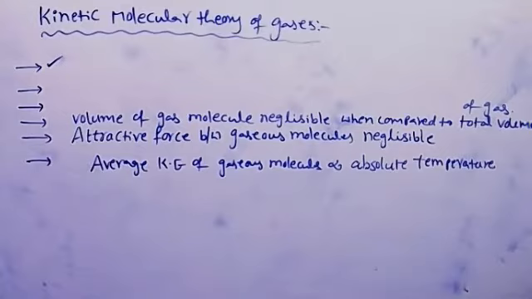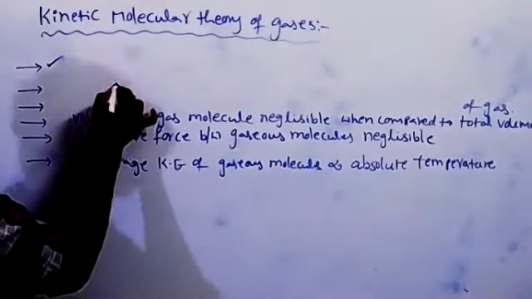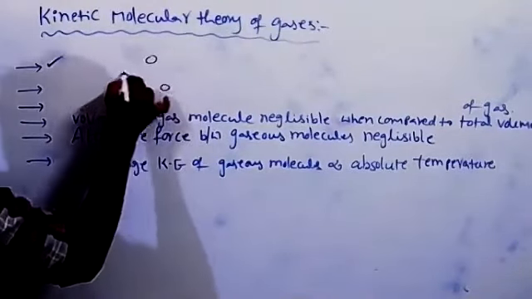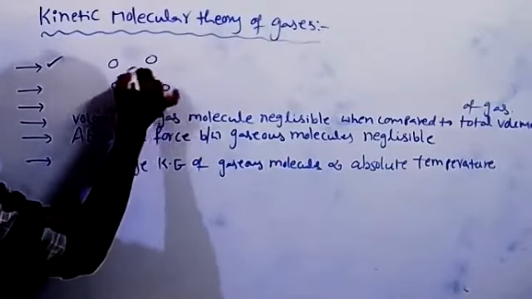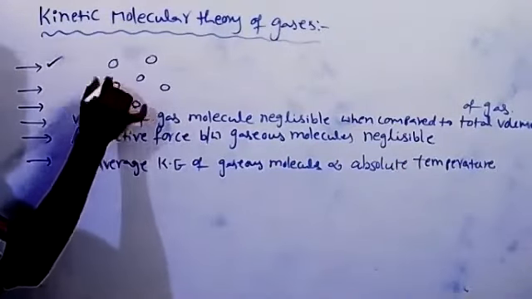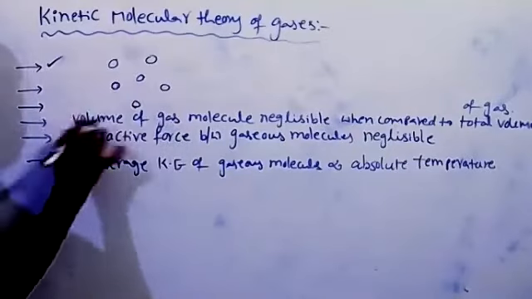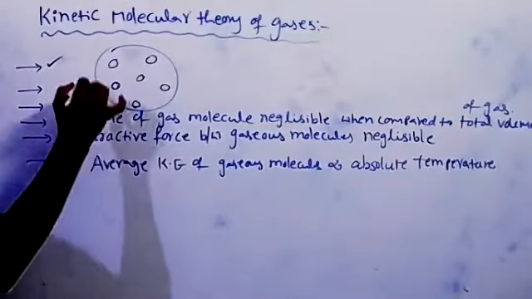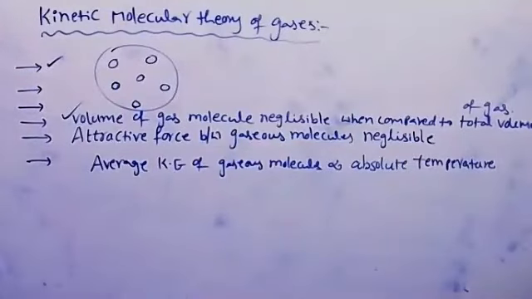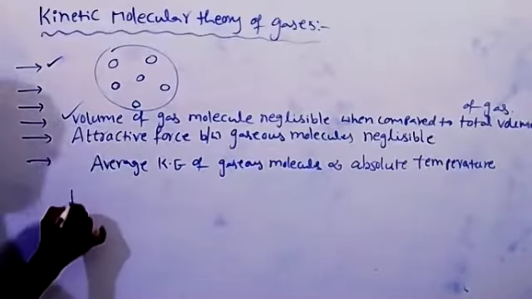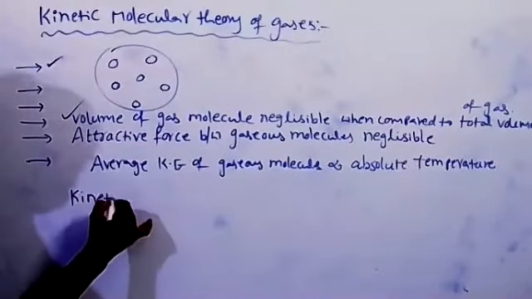Next, average kinetic energy of gas molecules increases with increase of temperature. Next, the gap between the gaseous molecules is very high. A large gap is present between gaseous molecules, so they are freely moving, and the molecular volume is also neglected when compared with total volume. Based on these assumptions, the kinetic gas equation is given. Note down this one, kinetic gas equation.